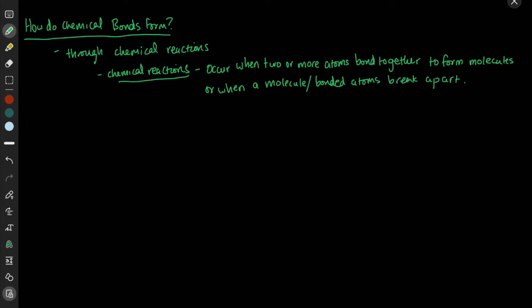In other words, chemical reactions are the process by which molecules form, and also the process by which molecules break apart.